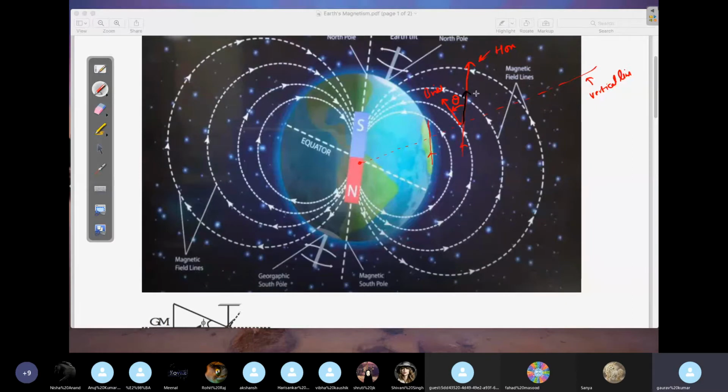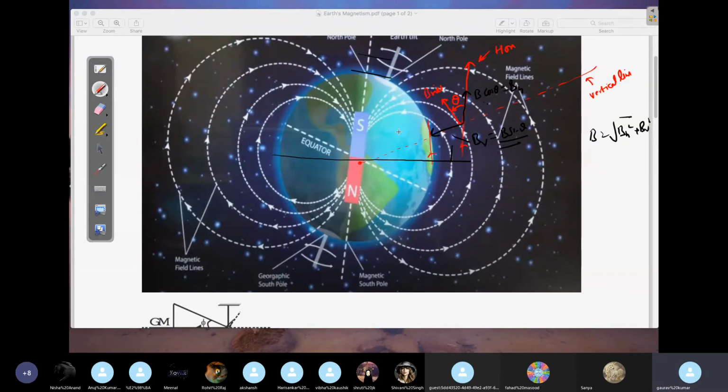On this side you will get the horizontal component of whatever B net you have, B cos theta. This is called BH. And inside you will get BV, B sin theta. So you got BH and BV, and net B will be root of BH square plus BV square. At the magnetic equator, this angle will become 0 degrees. Theta becomes 0, so B cos 0 means the entire BH will be B itself, and BV will be 0. At the pole, your theta is 90, and cos 90 is 0, so your BH will be 0 and the entire thing will be BV only. This is how you work at any point.